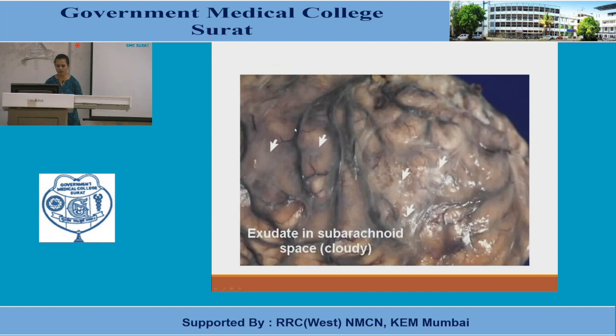Can you see there are engorged vessels? Usually when you open up the brain and remove the dura mater, you can see engorged vessels. So don't jump to the conclusion that there is acute meningitis. You will have to see exudates, that means these whitish patches over the cerebral convexities. Then you can say that yes, there is a possibility of meningitis.